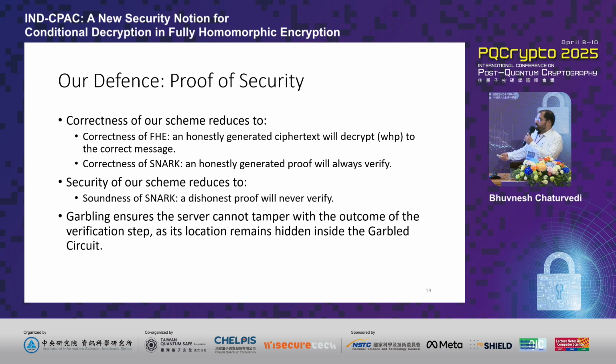So just to establish the correctness and security of our scheme, we see that the correctness of our scheme is dependent on the correctness of the underlying SNARK, which states that as long as the proof is generated honestly, it will always verify. The second criterion is based on the correctness of the FHE scheme, which says that as long as the ciphertext is generated or evaluated honestly, it should decrypt with high probability to the actual value.